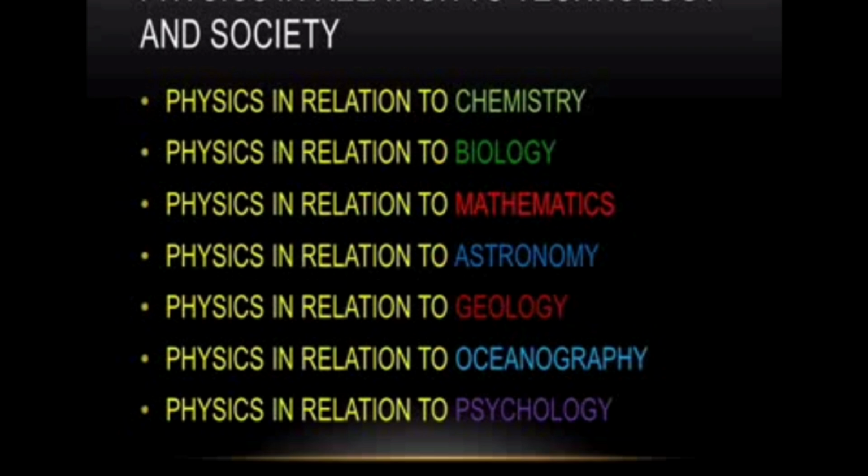So physics is used in all these subjects and technology. It is very useful in day-to-day life, but it is also used to produce weapons, and these technologies are used to destroy nature. Some disadvantages: physics is used to produce the atom bomb and other things, and for industrial purposes we are polluting the air, water, and other things. So these are all the disadvantages of science. We need safe science, with moderate and appropriate use of technologies. So we have to use safe science.